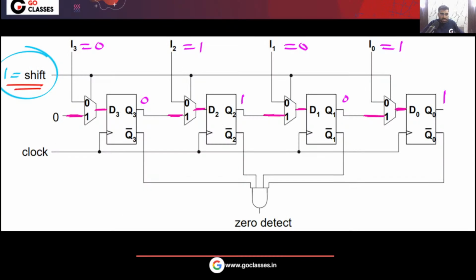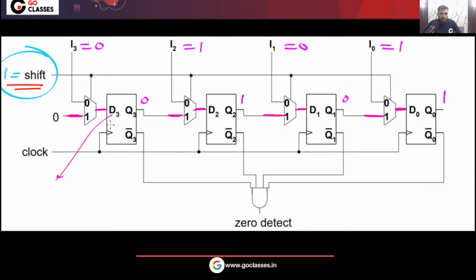Now in this question, let's see. One thing you can easily notice is that D3 is always 0 as long as shift is equal to 1. If I make this shift signal equal to 1, then notice what will happen. This D3 will always be 0.